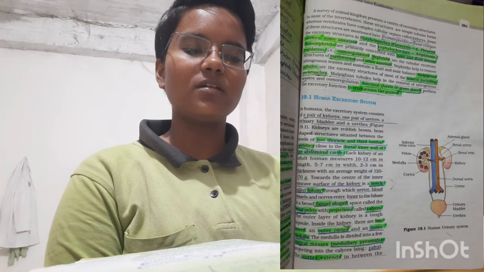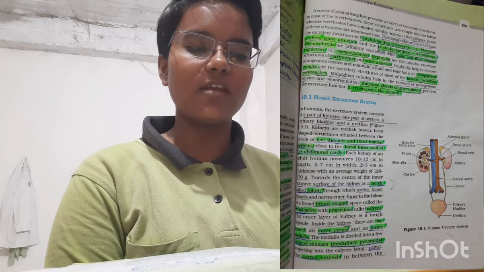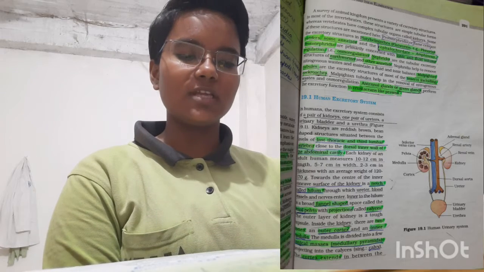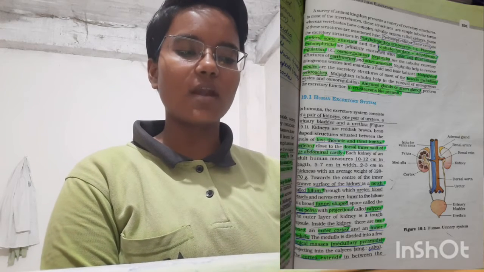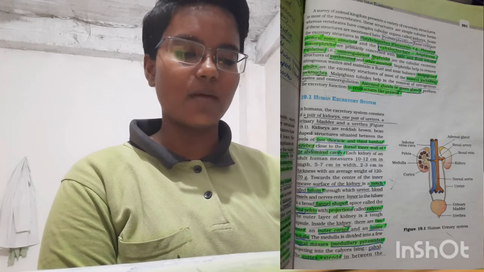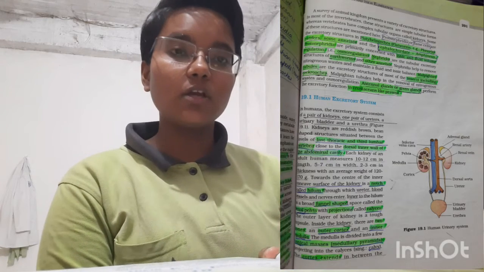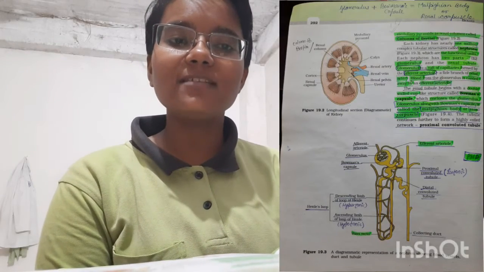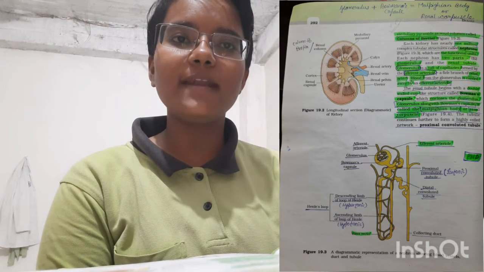Towards the center of the inner concave surface of the kidney is a notch called hilum, through which ureter, blood vessels, and nerves enter. Inner to the hilum is a broad funnel-shaped space called renal pelvis with projections called calyces. The outer layer of the kidney is a tough capsule. Inside the kidney there are two zones, an outer cortex and an inner medulla. The medulla is divided into a few conical masses, medullary pyramids, projecting into the calyces. Now the main point: the cortex extends in between the medullary pyramids as renal columns called columns of Bertini.